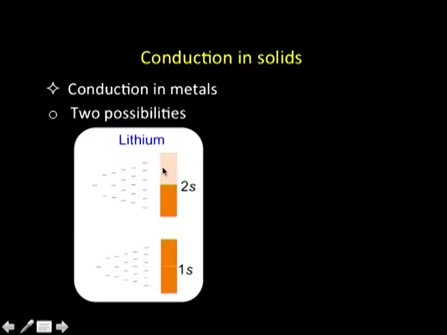and then the filled part is called the valence band and the empty part is called the conduction band here. There is no difference in terms of energy between this valence band and the conduction band, and with a little amount of energy the electrons can move from the valence band to the conduction band and start conducting. That is one way in which conduction takes place in case of metals as per the band theory.